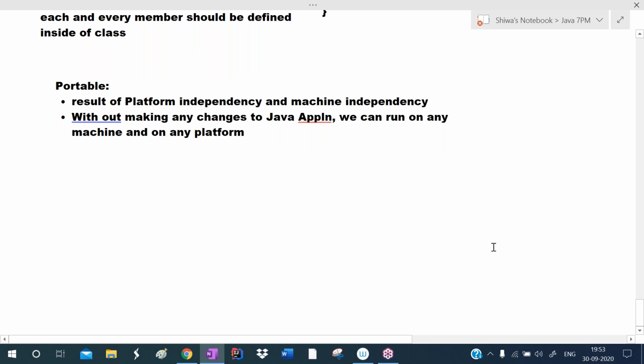You already know that a port feature is there for mobile numbers. For example, assume that you are an Airtel customer and you want to convert to Jio. Without changing your number, you can become a customer of Jio. For that, you use the port feature. Your number will not change, but you will get the services of Jio. Similarly here, without making any changes to the Java application, we can run it on any machine and on any platform. That feature is called the portable feature.